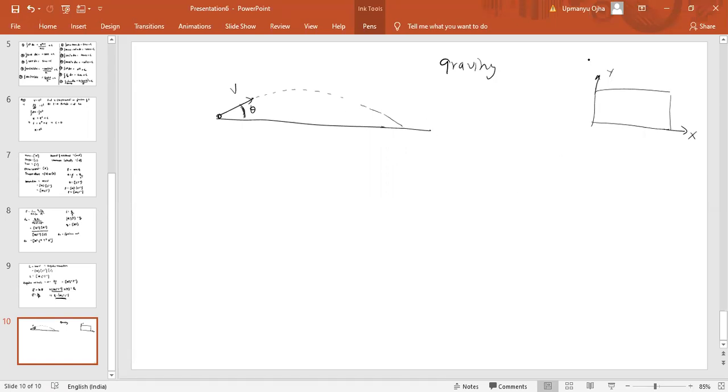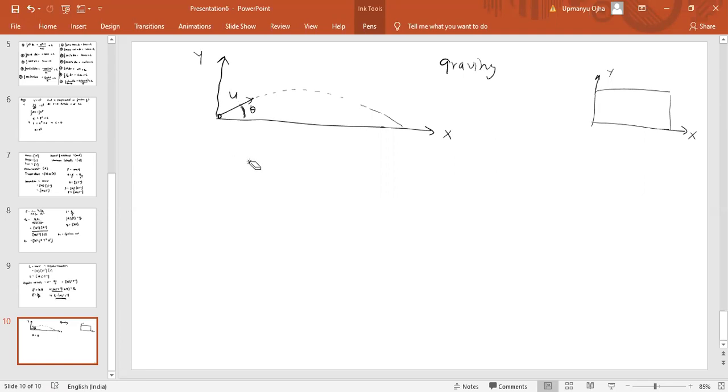Now, I told you that projectile is basically the motion of the body in two dimensions, one along the x-axis, other along the y-axis. Now to represent the motion of the particle, we need to write a separate equation for both cases. If I write the equation only along the x-axis, then we have three equations of motion. Initial velocity we are taking as u.